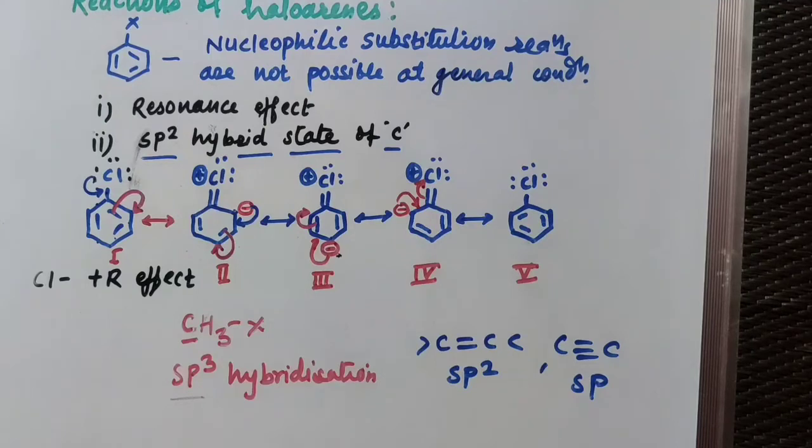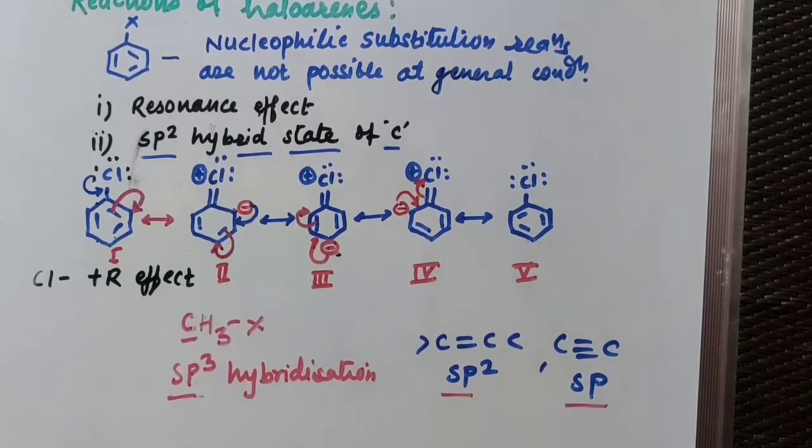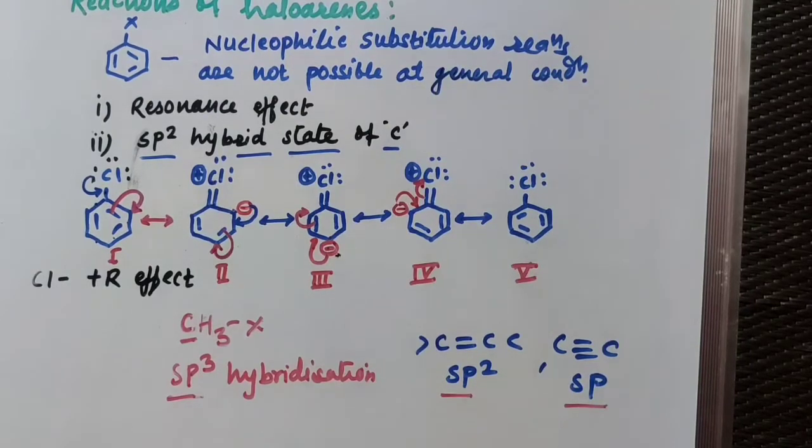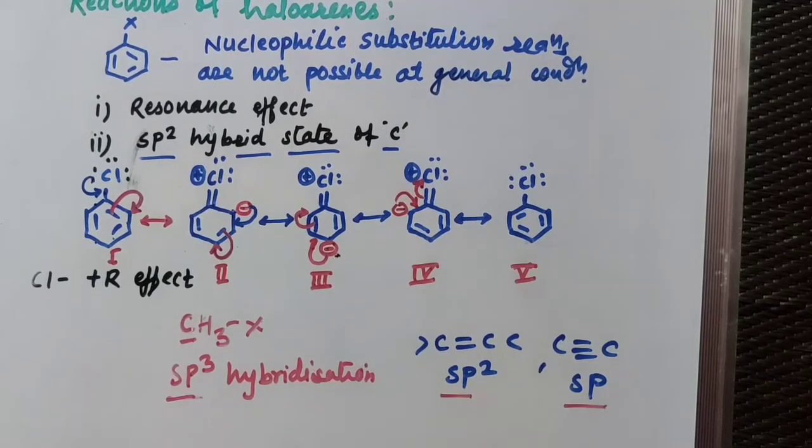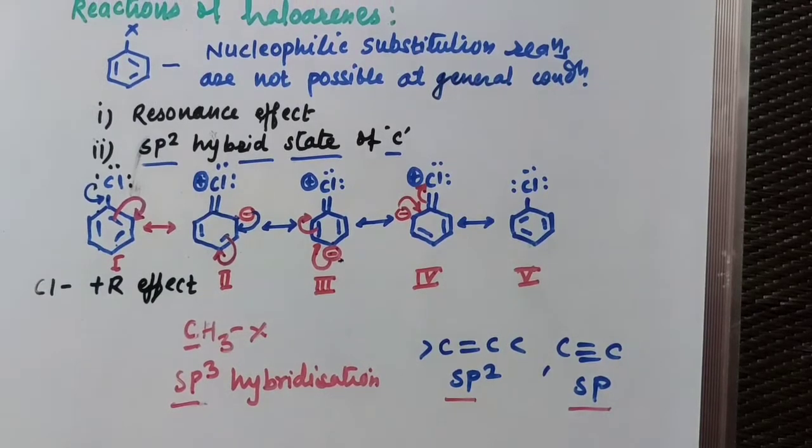So you find out now the s character in sp3 hybridization, in sp2 hybridization, and in sp hybridization. A carbon atom with sp3 hybridization is less electronegative than a carbon atom that is sp2 hybridized. That means the sp2 hybridized carbon atom is more electronegative than the sp3 hybridized carbon atom, and as a result the electron pair is more shifted towards X, the more electronegative element, and so there is a polarization of the bond.